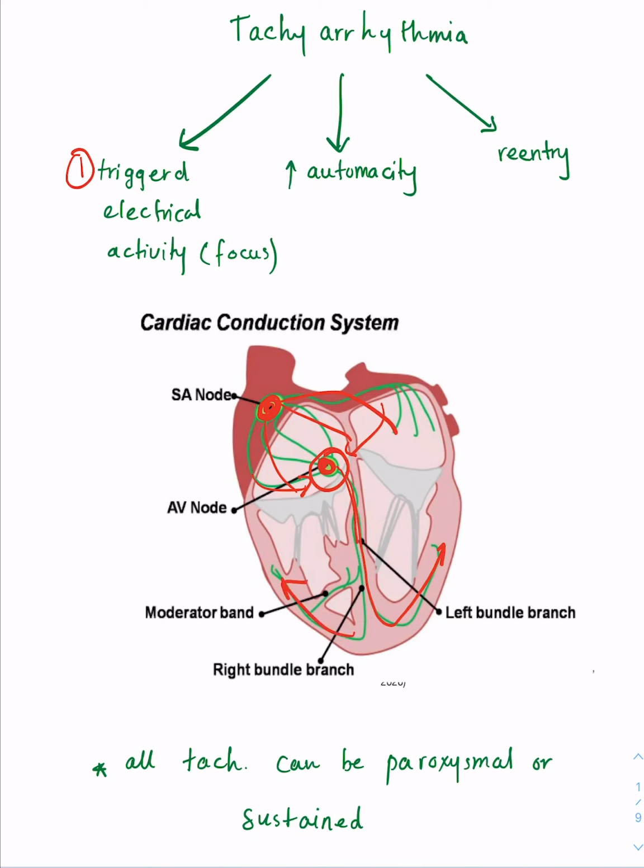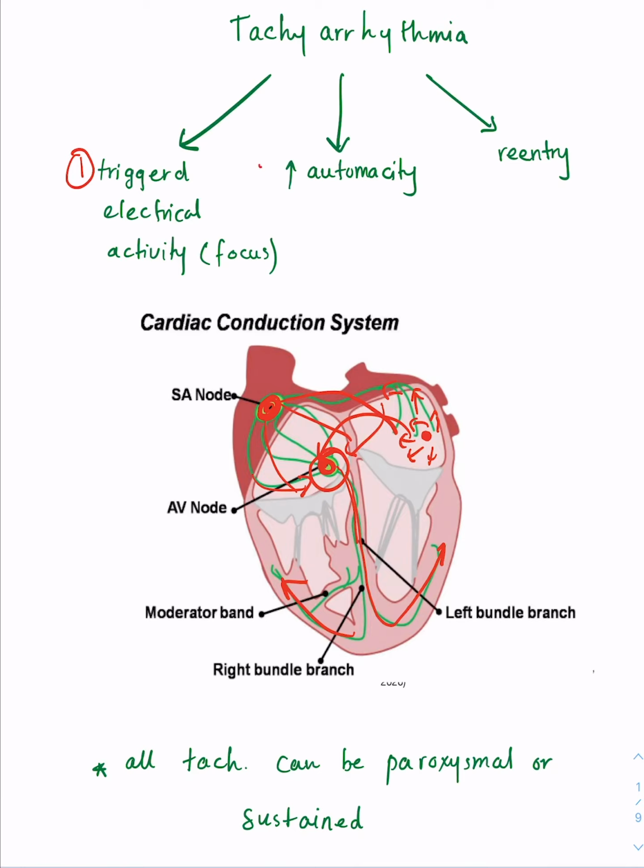the heart, right? So if you have an abnormal electrical activity, you have a focus here or multiple foci that start generating pulse as well, which eventually can get conducted into the AV node as well. So this is what we mean when we say you have a triggered electrical activity. So it could be one focus, one point that generates an abnormal activity, or you can have multiple foci.